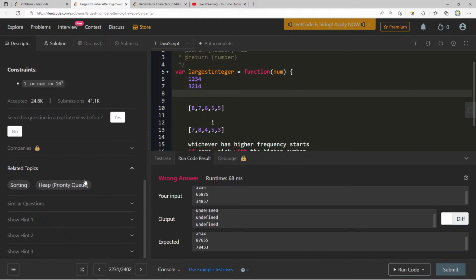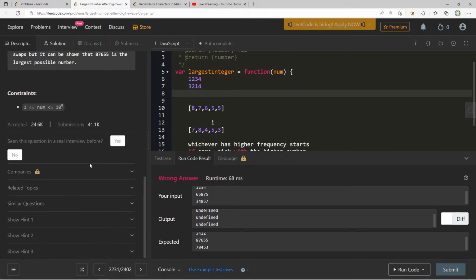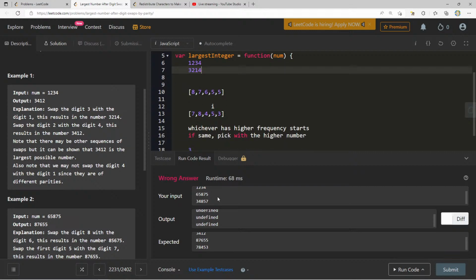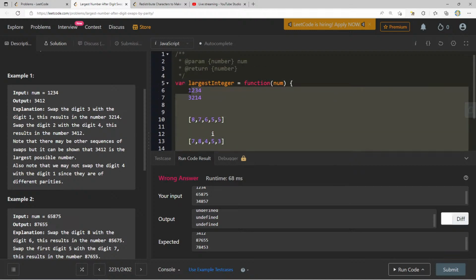Can we see related topics? Okay, sorting in a heap. I keep forgetting about heaps, because that will already sort it for us. However, it's not going to get, let's see, yeah, I think sorting might be the best one. 87655, 65875, 87655, 3412. Yeah, maybe we can do something like that.